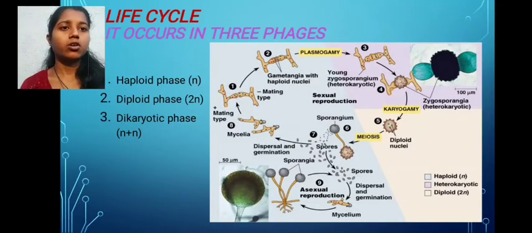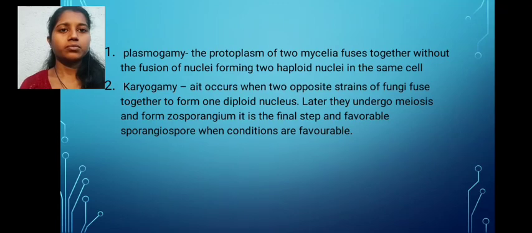Life cycle. It occurs in three phases: haploid phase, second is diploid phase, and third is dikaryote phase. Plasmogamy: two mycelia fuse together without the fusion of nuclei, forming two haploid nuclei in the same cell. Karyogamy: it occurs when two opposite strains of fungi fuse together to form one diploid nucleus. Later it undergoes meiosis and forms the zygosporangium. This is the final step, which produces sporangiospores when conditions are favorable.